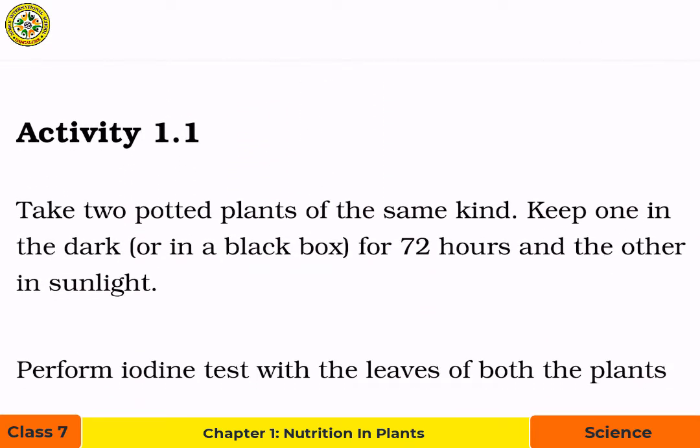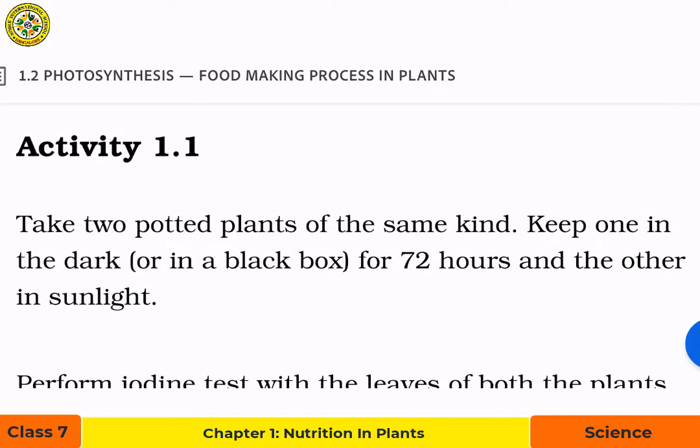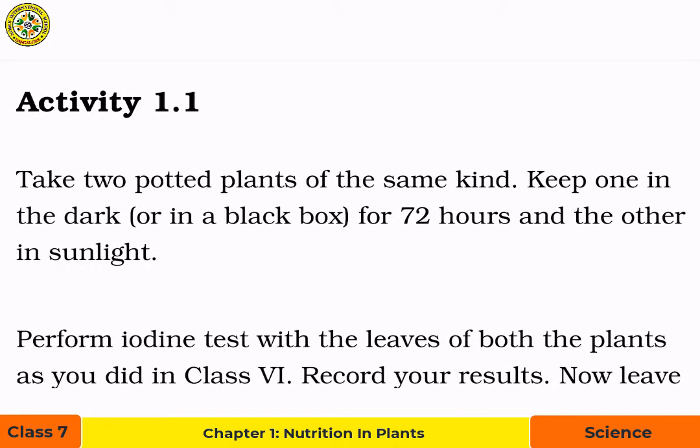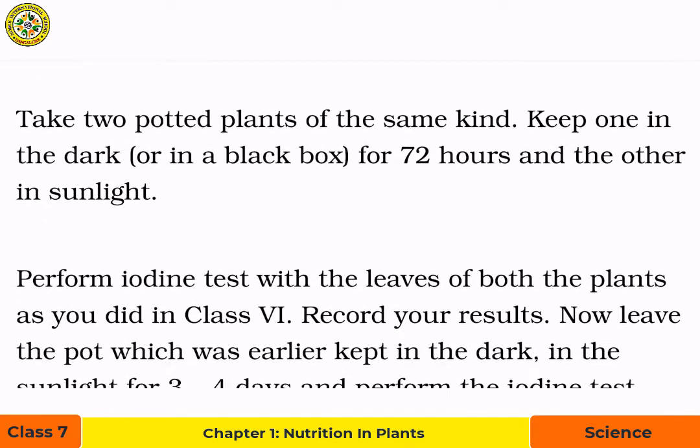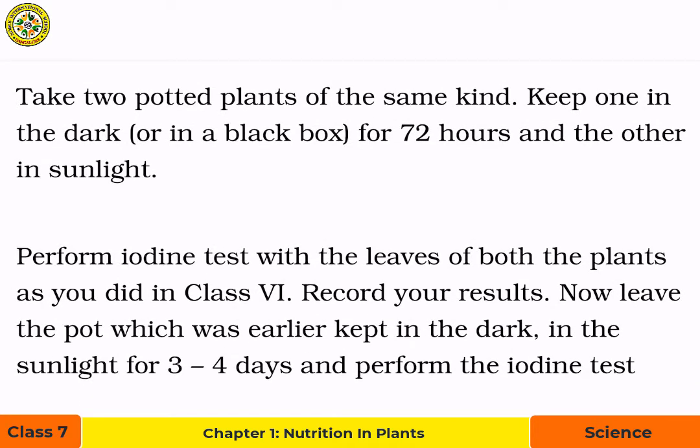There is an activity 1.1. Take two potted plants of the same kind, keep one in the dark or in a black box for 72 hours and the other in sunlight. Perform iodine test with the leaves of both the plants as you did in class 6.